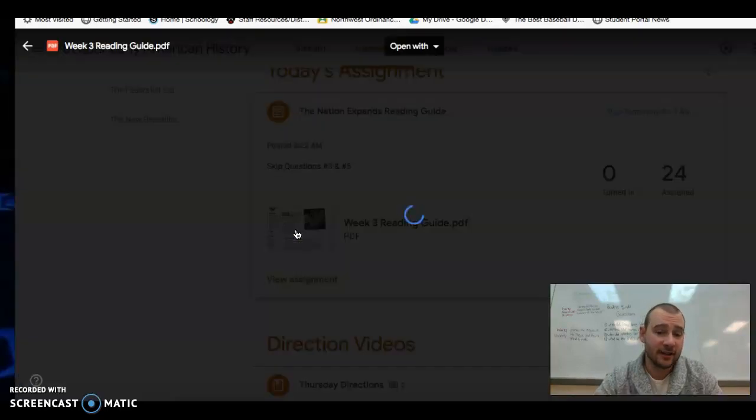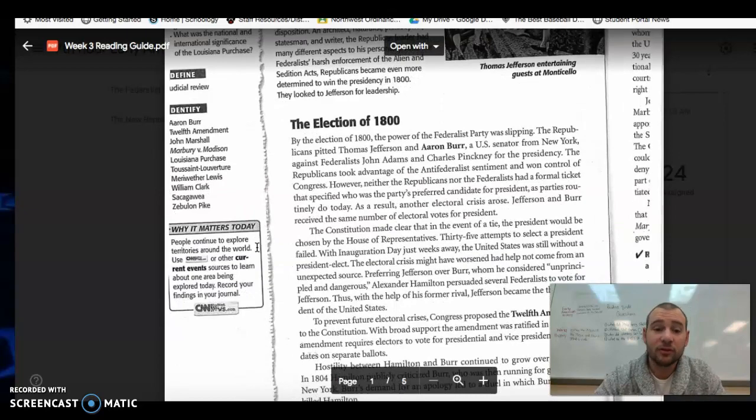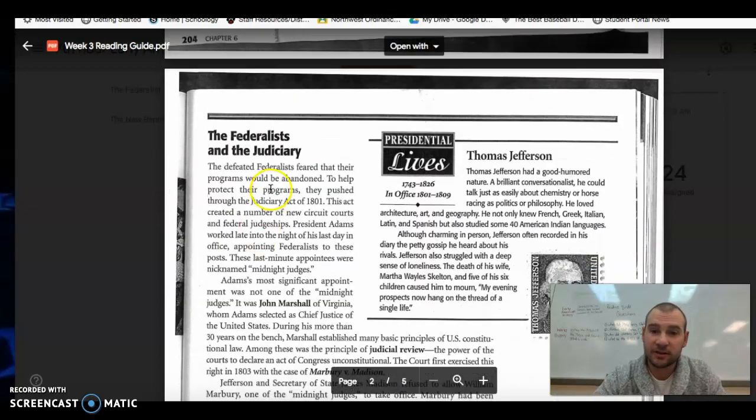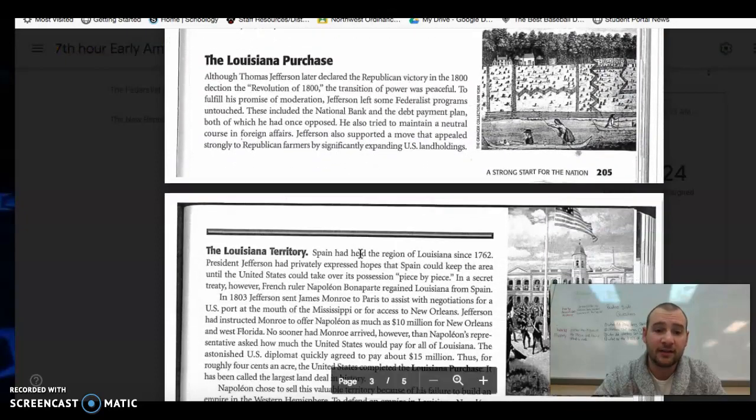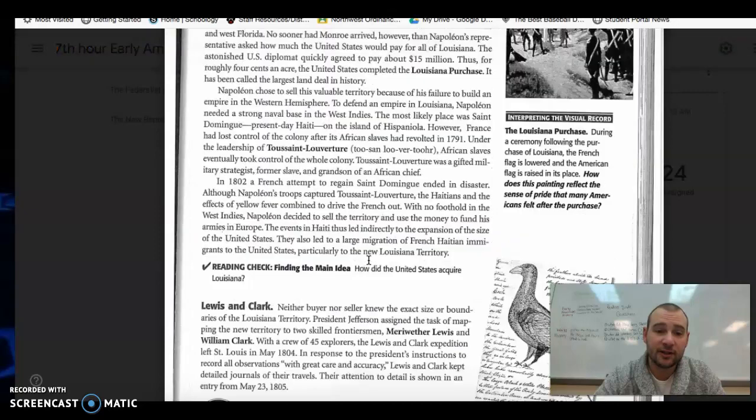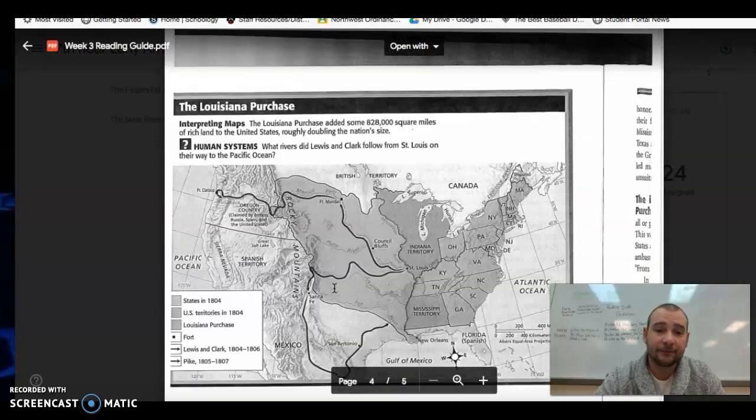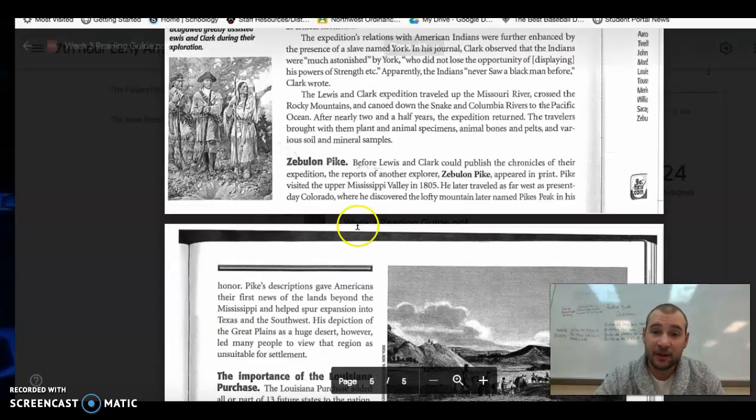So to get us started this week, I'm just going to read through the reading guide. Obviously, we do this very often. We read through the reading guide, and then we do notes on a lot of this stuff. So you can see we get some major players, right? The Louisiana Purchase, Lewis and Clark. We'll spend a lot of time on Zebulon Pike.